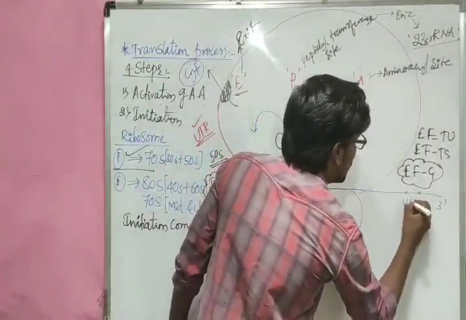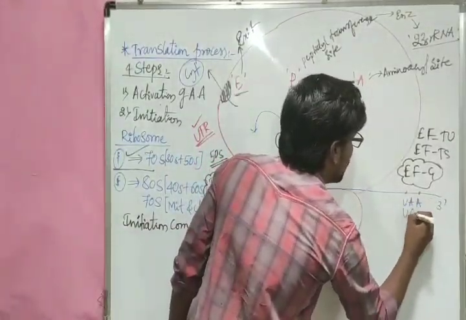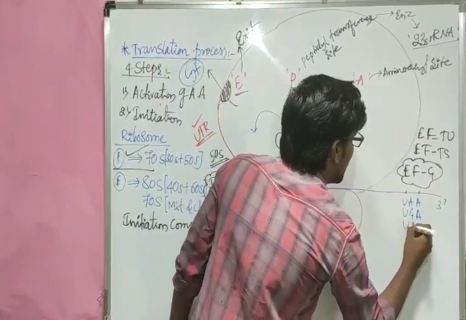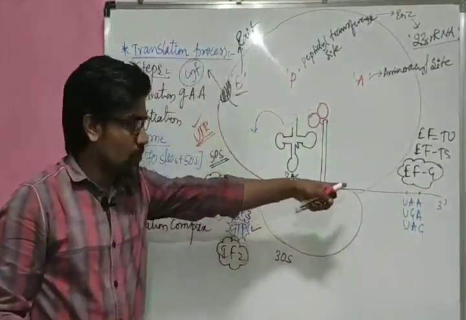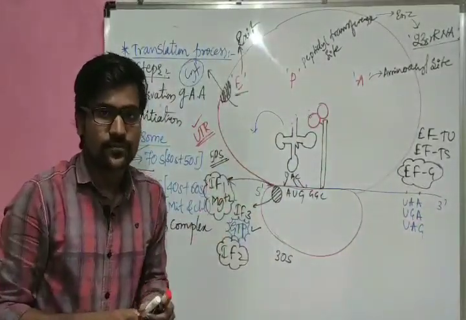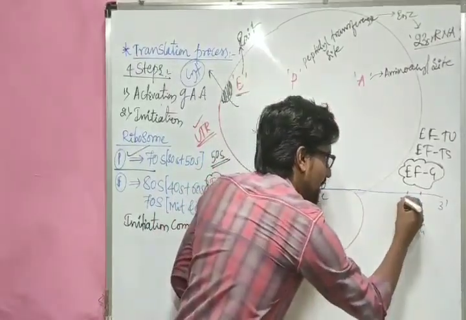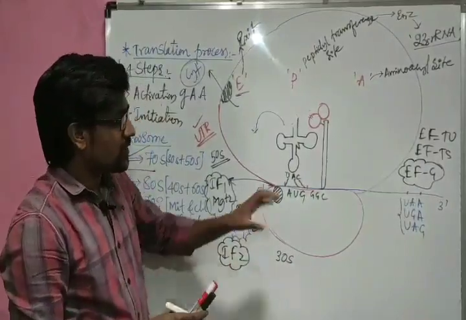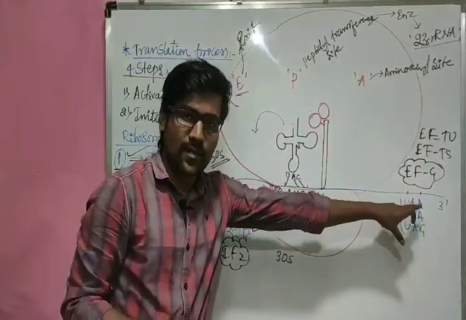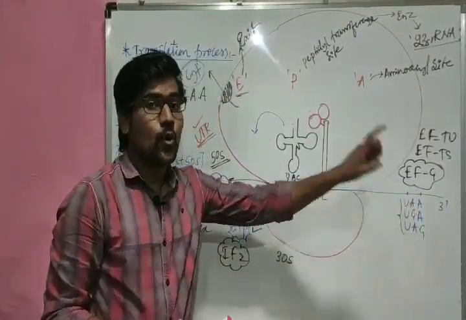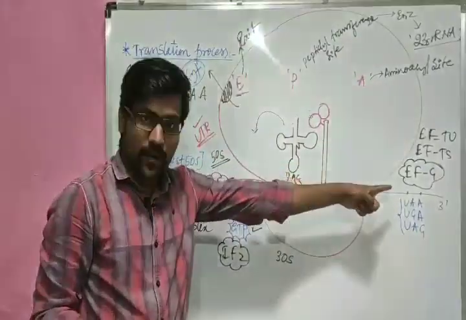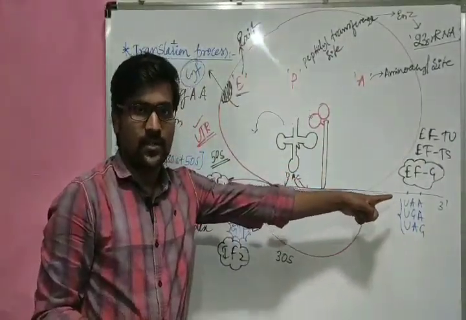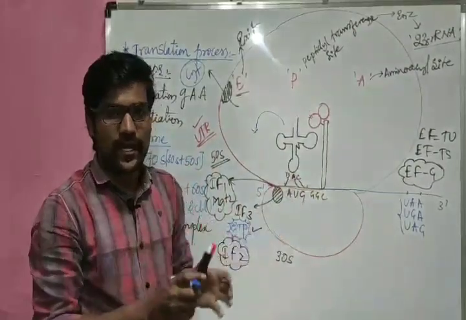Either it may be UAA or UGA or UAG. So any one should be present at the terminator region, right? Out of these three, any one should be present at the terminator region. And the thing is, when the ribosome structure reaches that terminator region, at that time no tRNA molecules will join over there at that place. Because of that reason, the process will end.